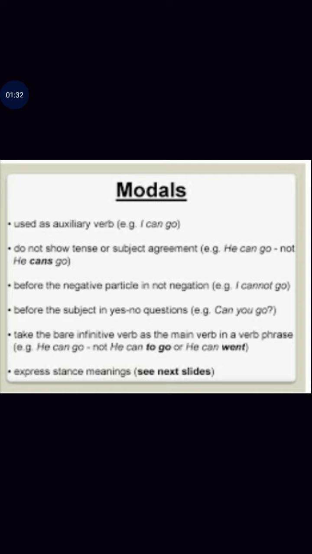Moving back, they are used as an auxiliary verb. We can also call them auxiliary verbs. They do not show the tense or any subject agreement, or the agreement between the sentence and the subject. He can go, not he cans go. We cannot change the tense, the gender, or the number of the sentence. It is used before the negative particle in negation: I cannot go. It is used before the subject in yes/no questions: Can you go? It is used in asking questions as well, right?